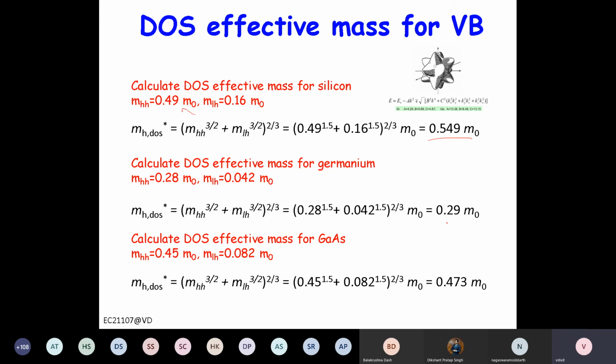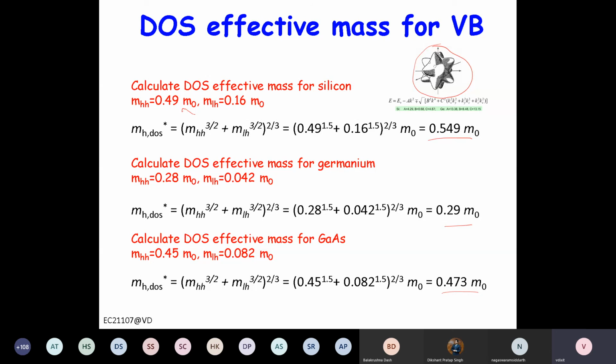Now these values are a kind of we have calculated here, but we have ignored some facts. If you see here, this is the actual E-k diagram for silicon and germanium, right? So this surface is not actually parabolic, right? It's a very complicated surface. It basically resembles a cube with rounded corners, right?